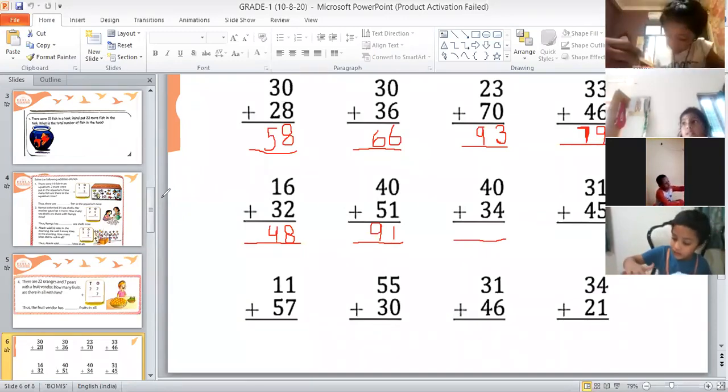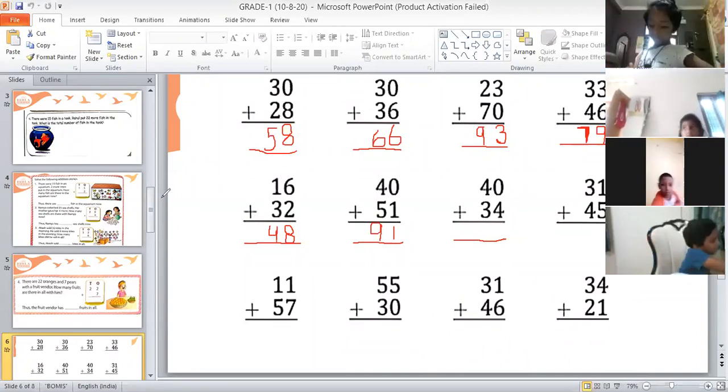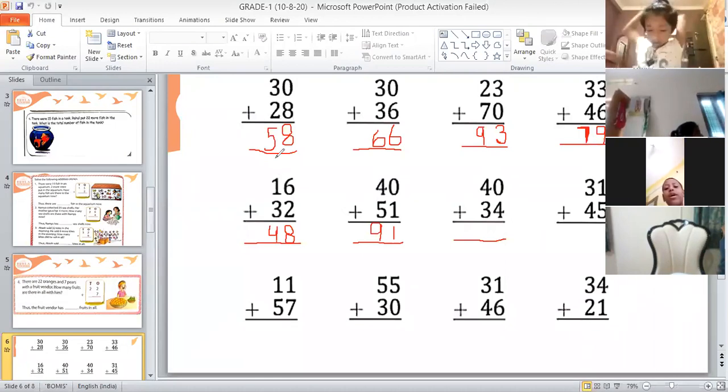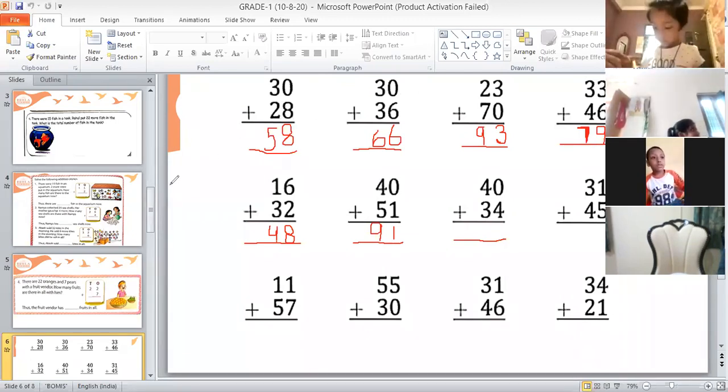Arhan Mohammed, unmute yourself and read the next question. Yeah, read this question, Arhan. Arhan, please speak loudly and read the question. 0 plus 4 equal to 4. 4 plus 3, 74. Okay, Arhan, I heard the answer. That is 74. That's correct.